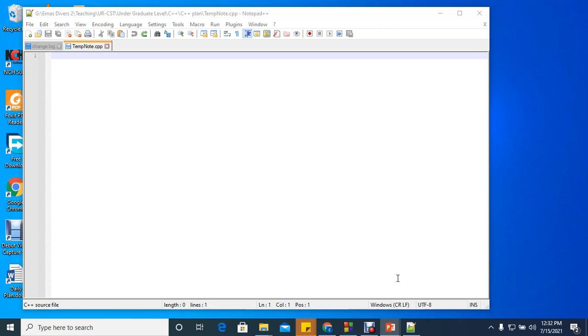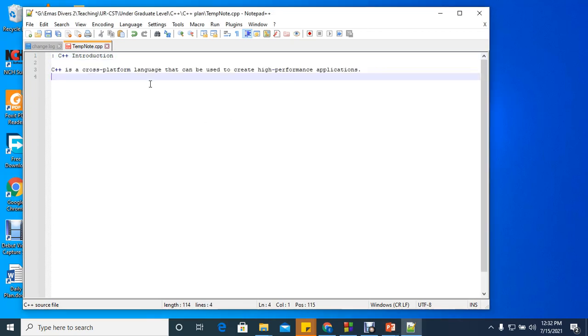Now we are going to start learning C++. So we learn C++. Now we're going to start with the introduction. So what is C++? C++ is a programming language. It is a cross-platform programming language that can be used to create high-performance applications.